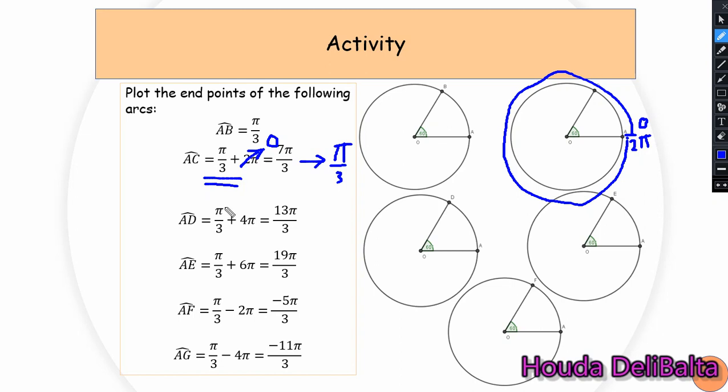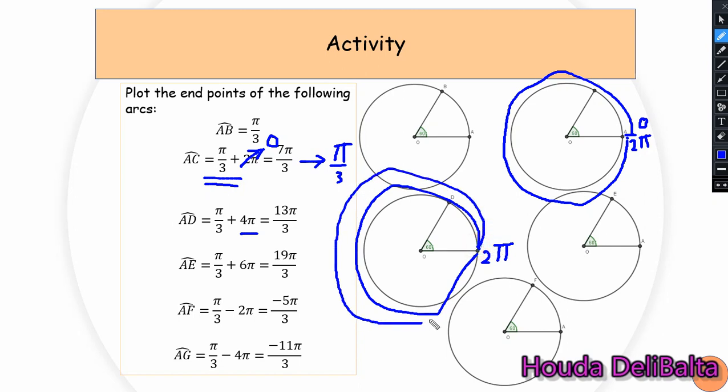Arc AD is pi over 3 plus 4 pi. Let's see what 4 pi means. Here is 2 pi, the first turn. Now if I make a second turn, here is 4 pi. So 4 pi is coincident with 2 pi, which is coincident with 0.